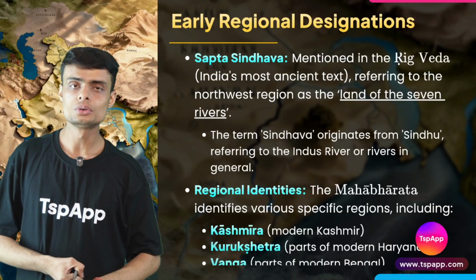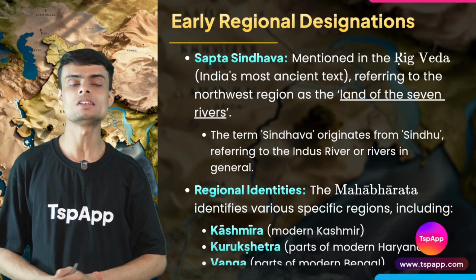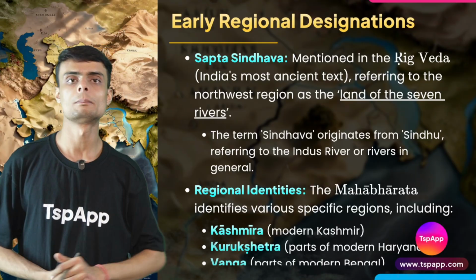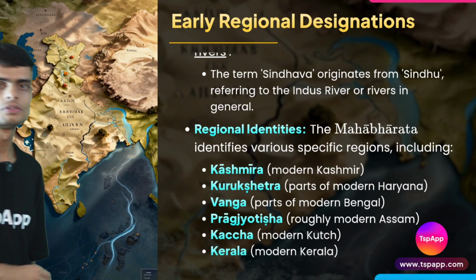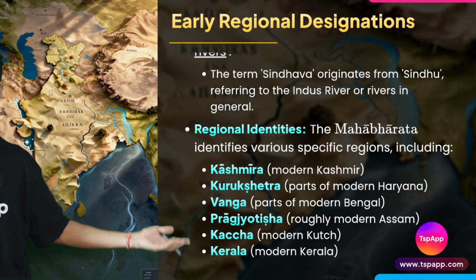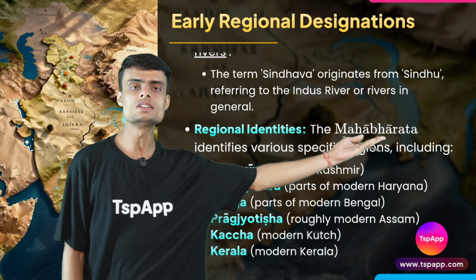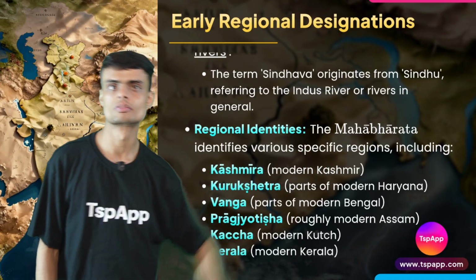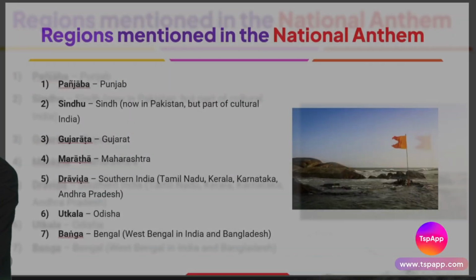Okay. Do you know what is the meaning of Punjab? The land of 5 rivers. Panch, Punjab. Okay. Similarly, we have the regional other names. For example, we have Kashmir, Kurukshetra. We have seen all these things. Okay. So these are the names which are mentioned in our ancient text Mahabharat. So this is how we have named India and the different parts of India.